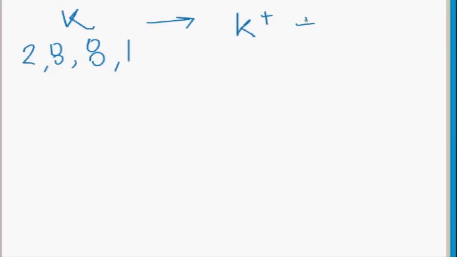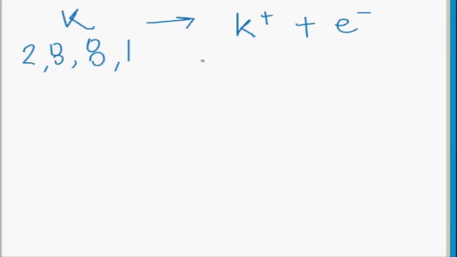We can see the chemical reaction which occurs. Potassium, chemical formula is K, electronic configuration is 2, 8, 8 and 1. So it will lose one electron to acquire a stable noble gas configuration.